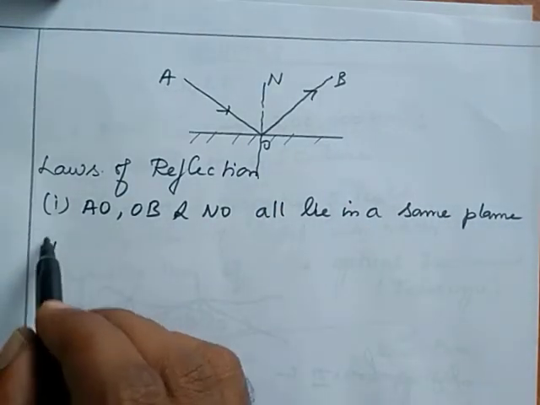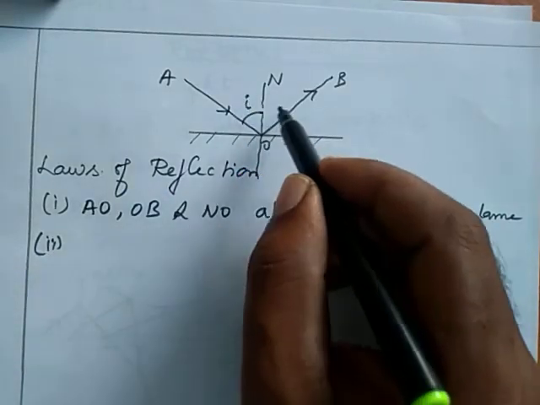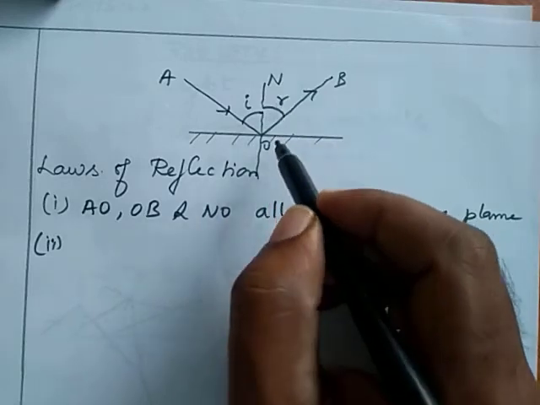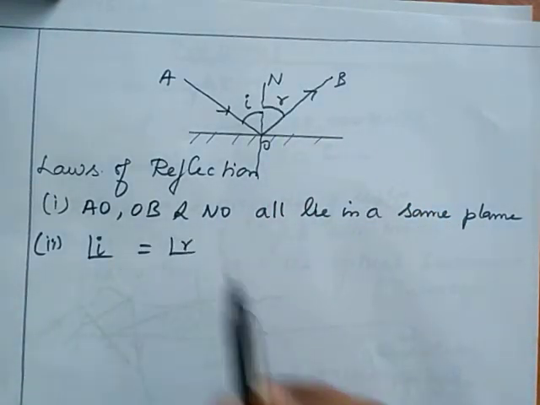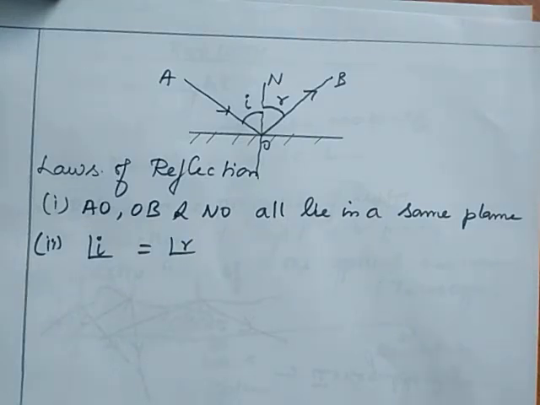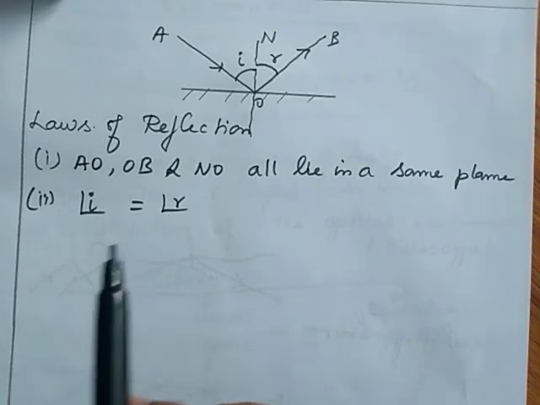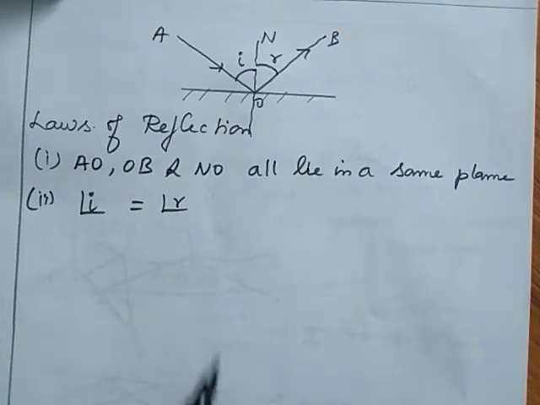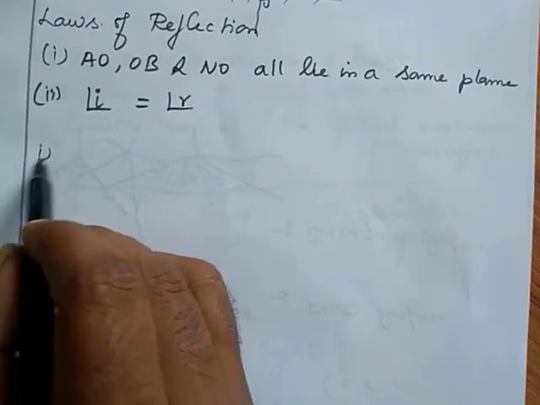The second law: the angle of incidence I is equal to the angle of reflection R. These two laws will be obeyed in all types of reflection. Now let me see case 1.